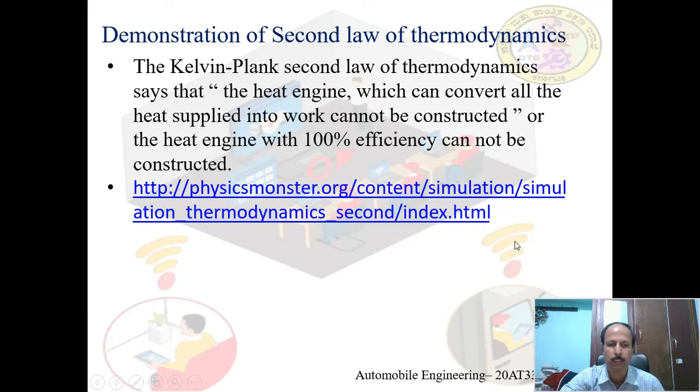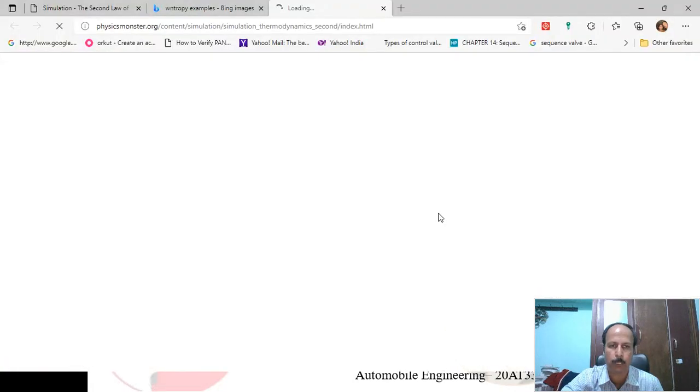To simulate this, let us go to this website. You can copy paste this link into your web browser's search box, or simply click this. If your computer is connected to the internet, it will directly go to this website, which is physicsmonster.org.